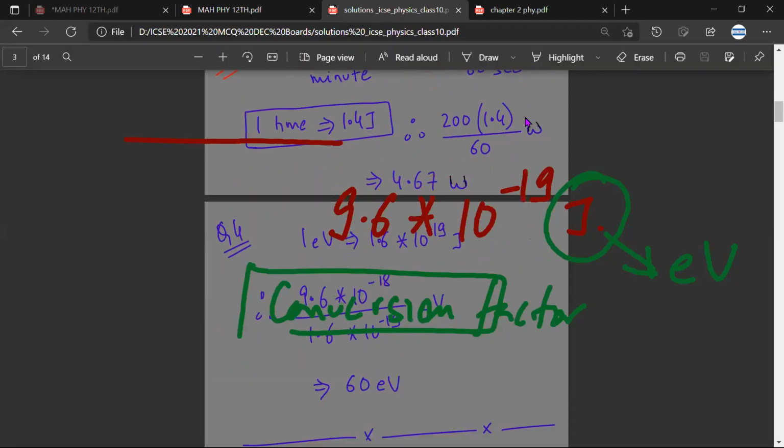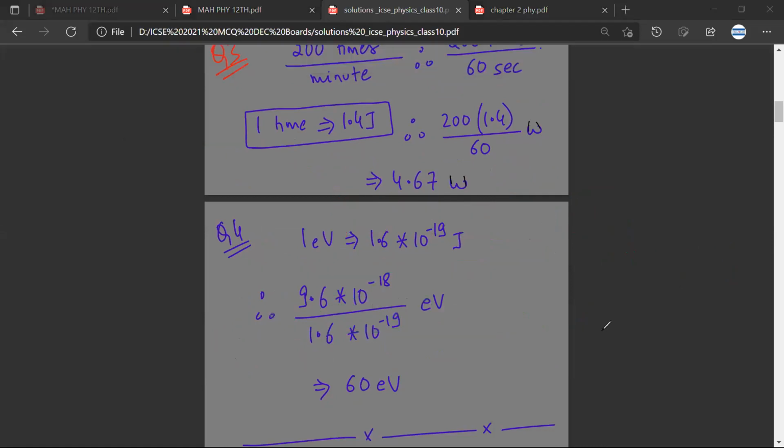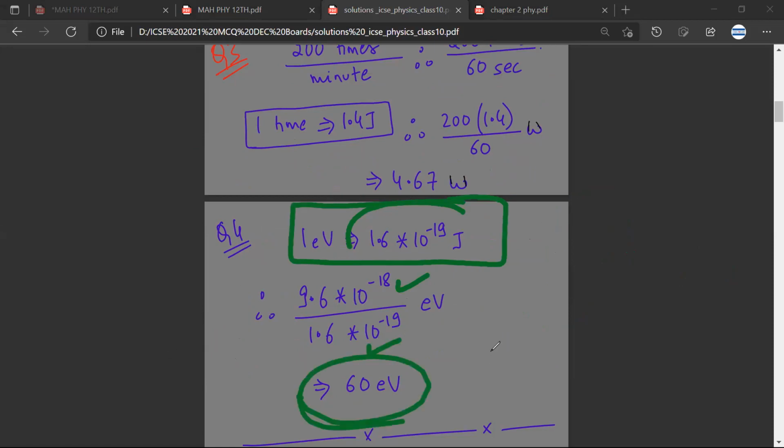So let us look at the conversion. This is the conversion factor. This is the energy that has been given. I'll divide that by the conversion factor, and my final answer would be 60 electron volt. Mr. CB, any doubt? No doubt, sir.